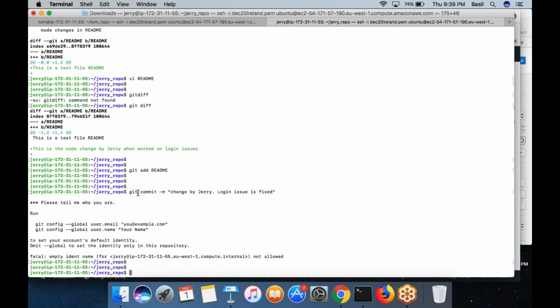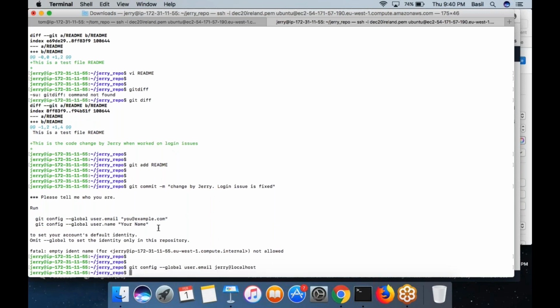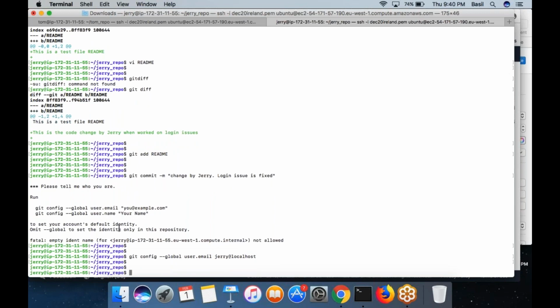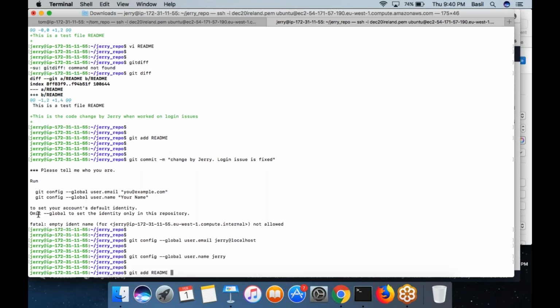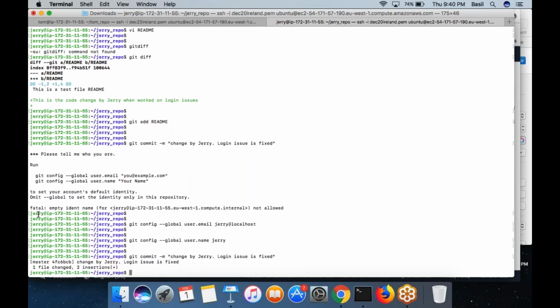He is going to do the commit, but yes, please tell me who you are. Git needs to know who you are so that it can track you. So I'm going to introduce myself. Let's say the mail ID is Jerry at the rate localhost. Then the username I am putting as Jerry. Perfect. So now I am going to do the commit operation, and the commit succeeded.